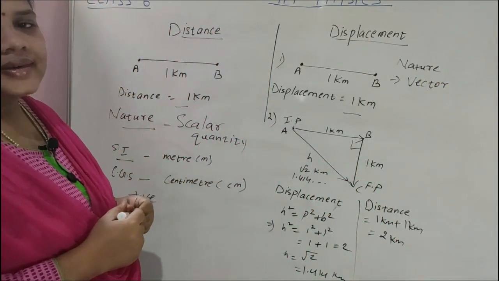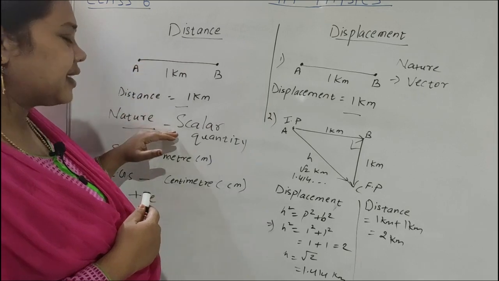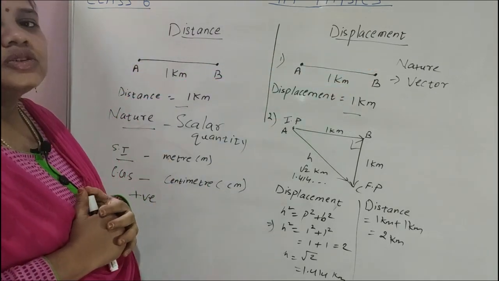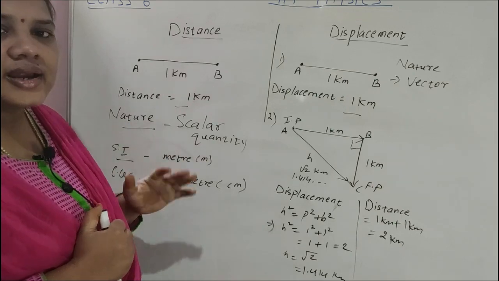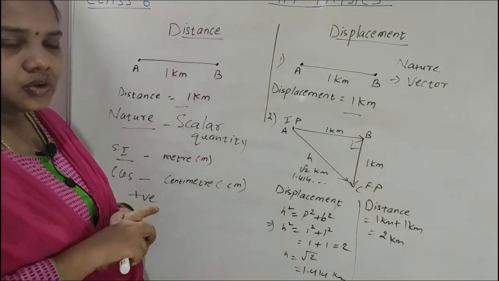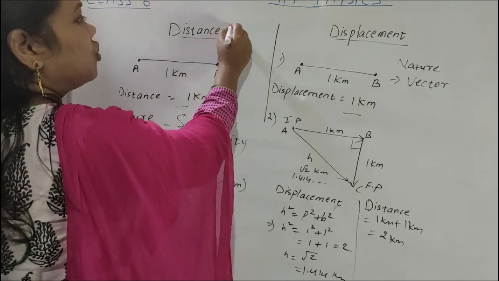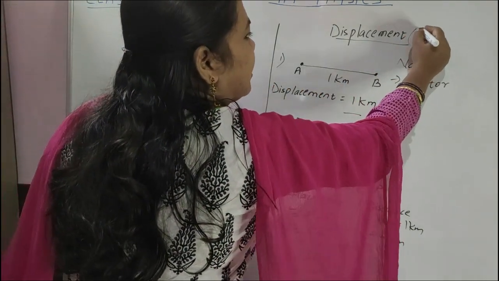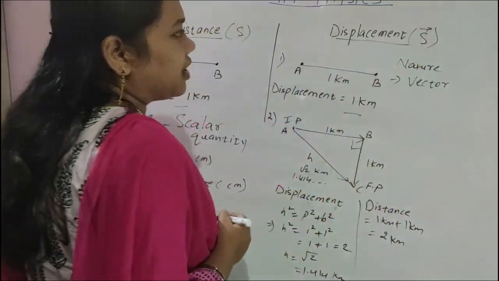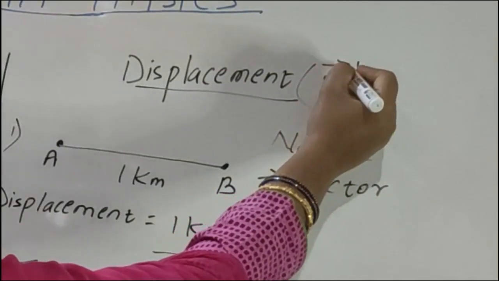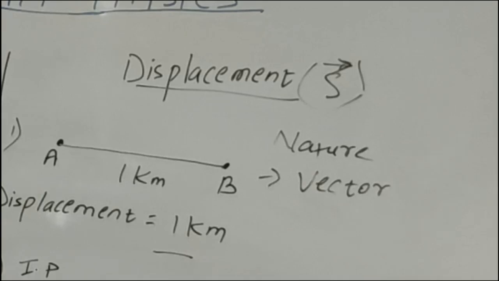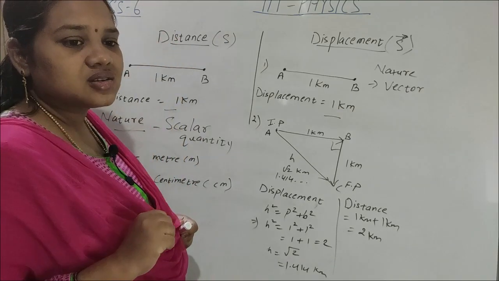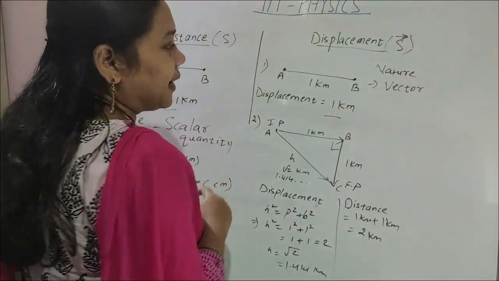Displacement is a vector quantity. Distance is a scalar quantity. Displacement is a vector quantity, having magnitude and direction both. Distance is denoted by S, whereas displacement is denoted by S vector. All vector quantities, how can we represent? By giving an arrow sign at the top.